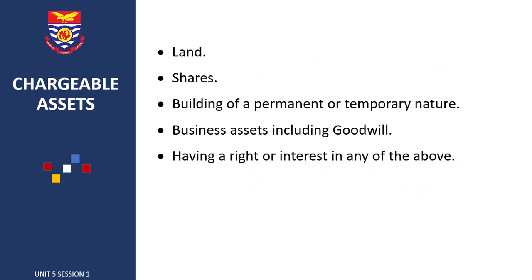Now let us look at the chargeable assets under capital gains tax. Before that, in accordance with Section 133 of Act 896, a chargeable asset includes an asset to the extent to which it is employed in a business or investment, but excludes trading stock or a depreciable asset.